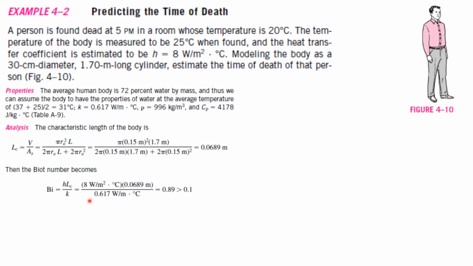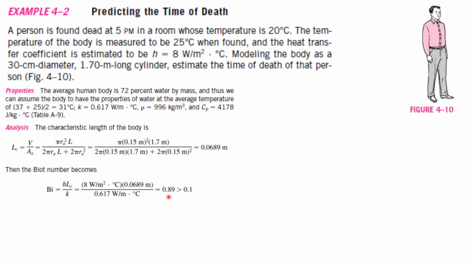To find the characteristic length I can use V by A. Here the volume of the cylinder is pi r square into L. For the surface area, what they have done is the overall surface area, 2 pi r naught into L, plus the surface area of the head and the foot. That's why they have added 2, or simply you can take r by 2 itself, no problem. You will get the characteristic length. Find the Biot number, h Lc by k. You will get 0.89, correct?